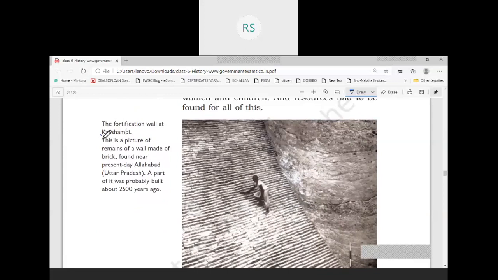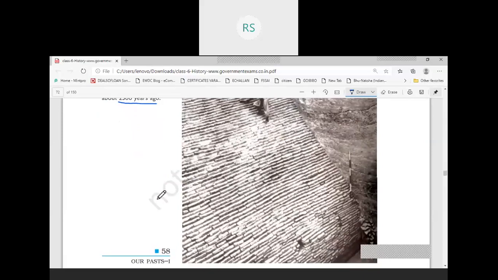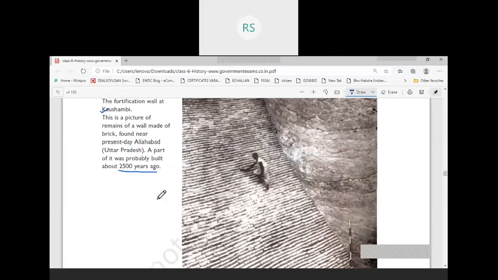Kausambi was also a Mahajanpada. This is a picture of remains of a wall made of brick found near present-day Allahabad. So a part of it was probably built 2500 years ago. This is an example of how the capital cities were fortified. You can see the huge wall, how tall and impressive it is. This is the fortification wall at Kausambi, found near present-day Allahabad.